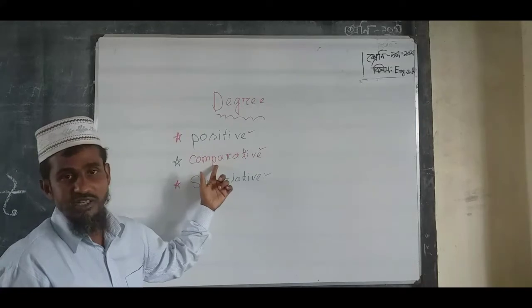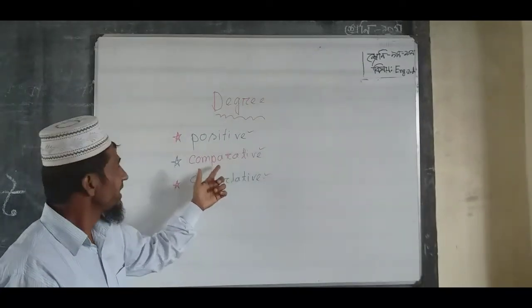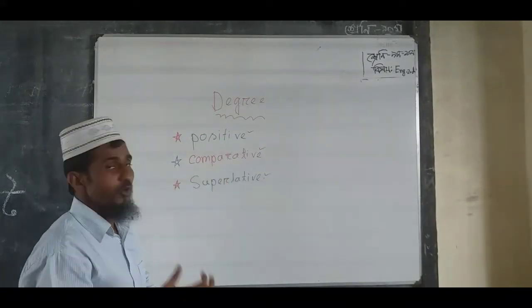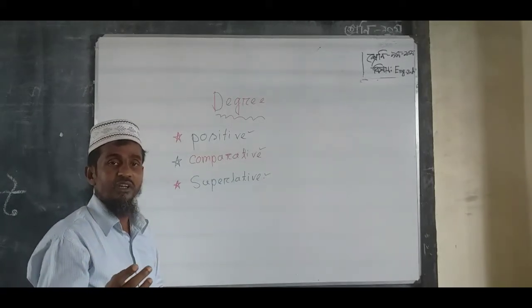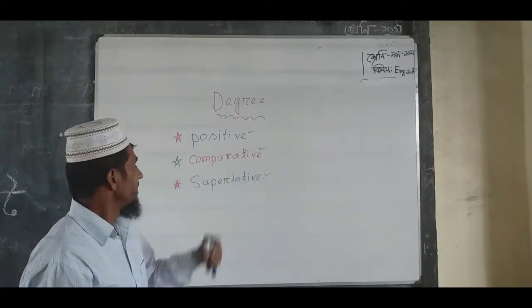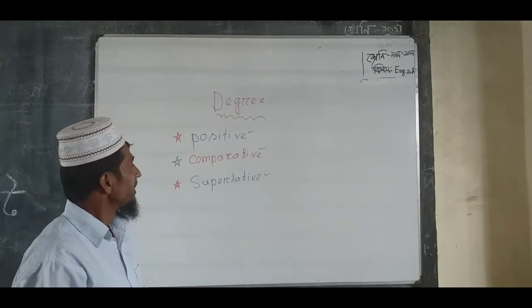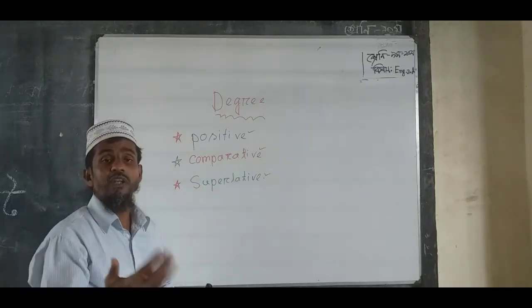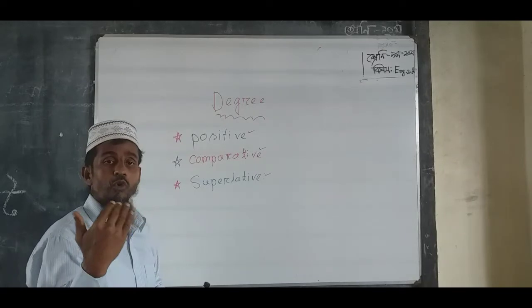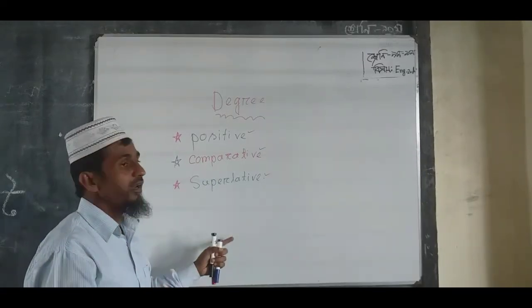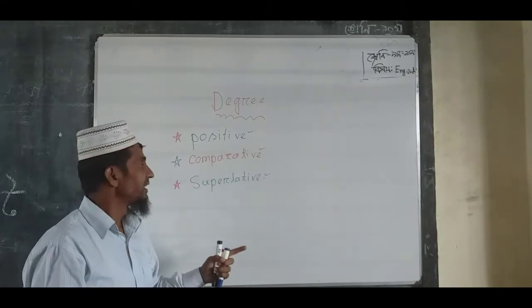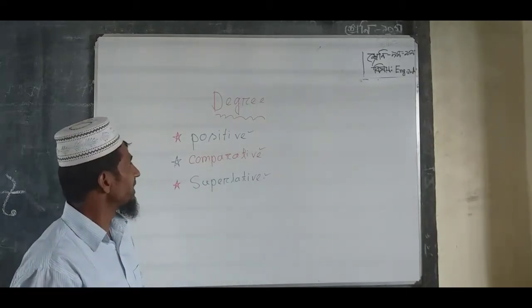Comparative degree means to compare two animals, persons or things. Superlative means to compare more than two animals, persons or things. That is called superlative degree.